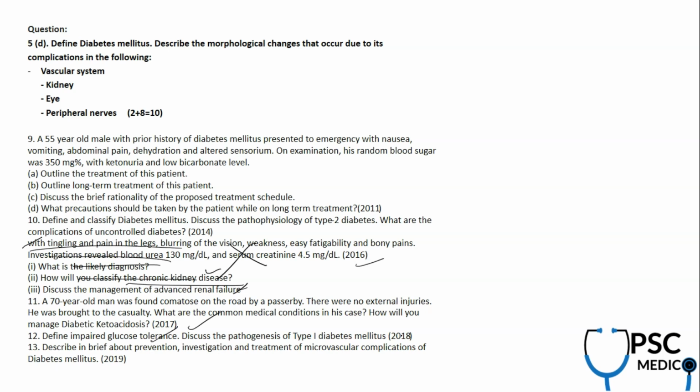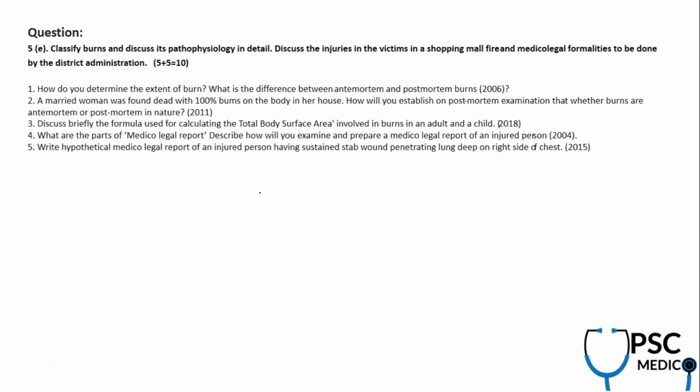Define impaired glucose tolerance. What is the pathogenesis of type 1? 2018 question. And 2009, microvascular complications of diabetes, almost a direct repeat, right? They asked about microvascular complications in 2009. Now they're asking about a detailed morphological aspect. Again, these are microvascular complications. So this is very important. This question is a direct repeat from 2019 in an indirect way.